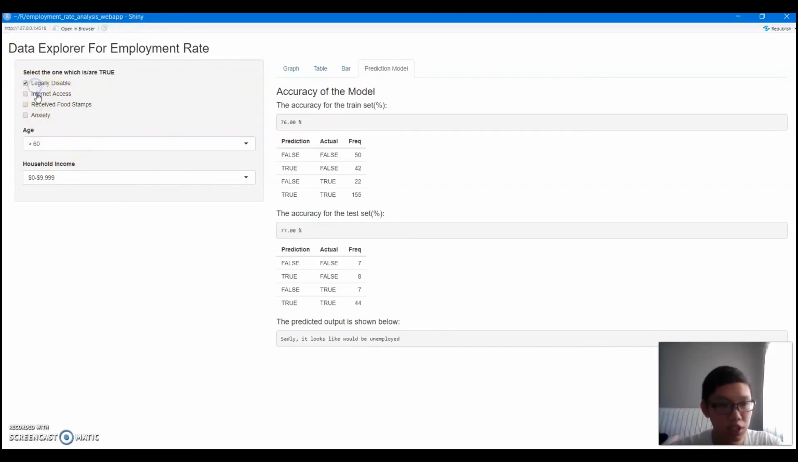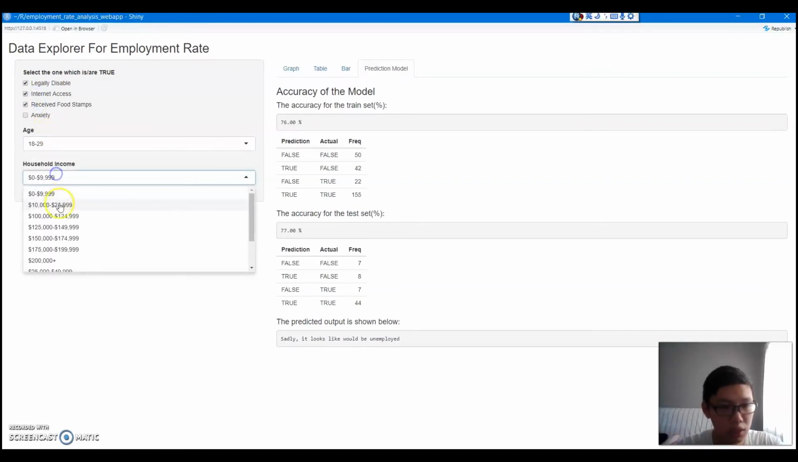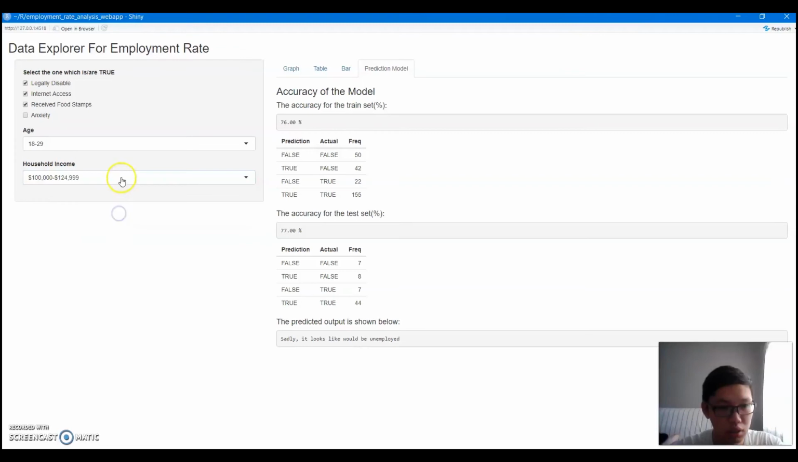So if we change it, maybe something like this. Okay, congratulations, the result is employed. Meaning that if you have these variables, you will be predicted by the model to be employed. So that's all from me. Thank you.